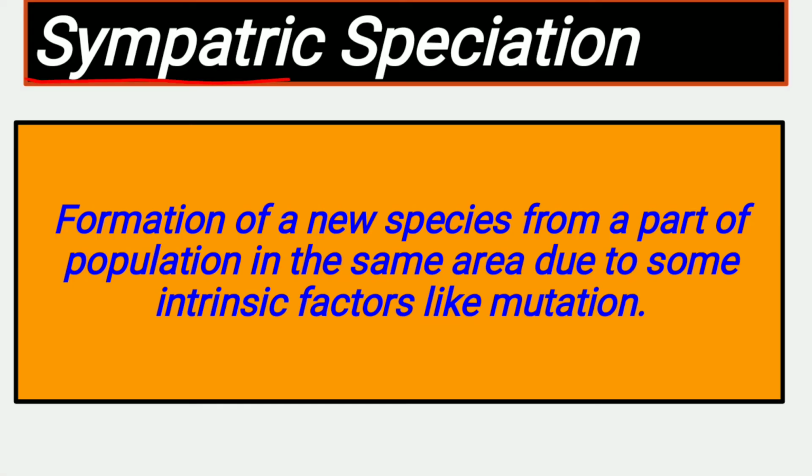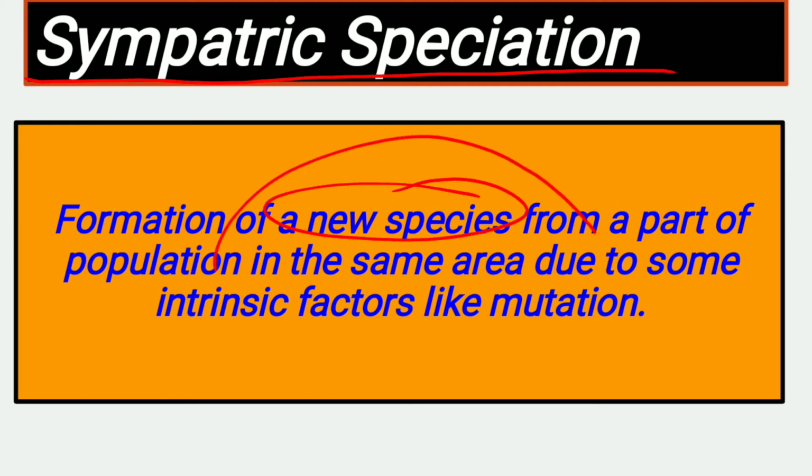Now the second one is sympatric speciation. Here new species are also formed, but these are formed from populations that interbreed with each other in the same area. The new species are formed or changed due to some intrinsic factors like gene mutation. Gene mutation means mutations are sudden and inheritable changes in the genetic constitution.